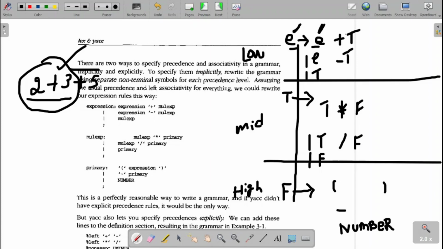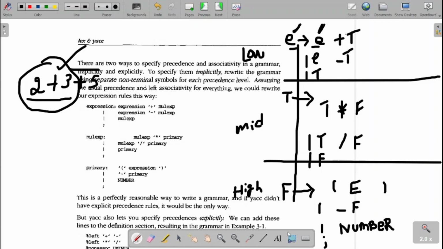Then F derives the parenthesis, inside of which I need to have an expression, then unary minus, that is minus F, or the number. This is how we can divide a large ambiguous grammar into small components with different levels of precedence and associativity.